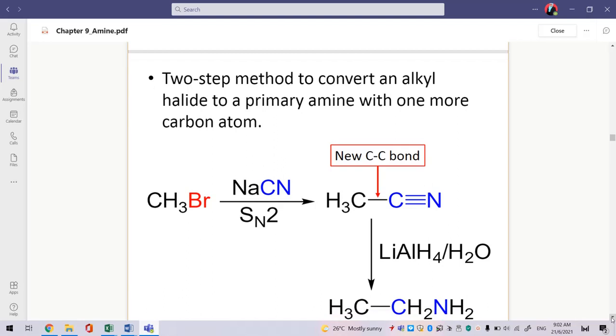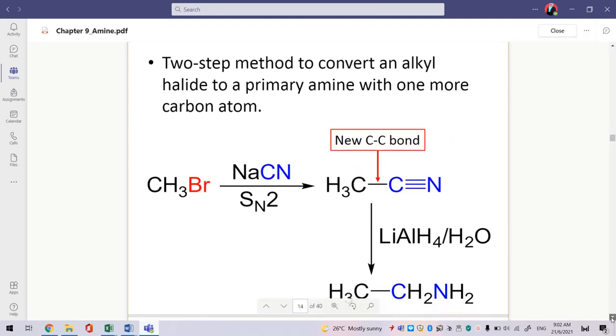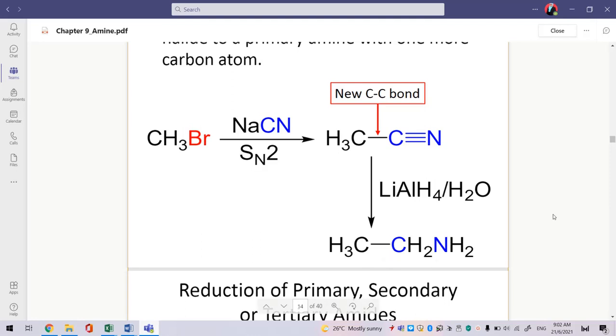Maksudnya kat sini, daripada satu carbon here, you boleh tambah bagi jadi lebih extra carbon here. Macam mana nak buat? First thing first, you kena react dulu dengan sodium cyanide via SN2 reaction.